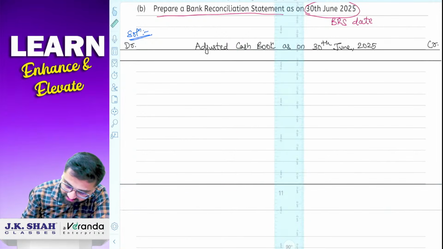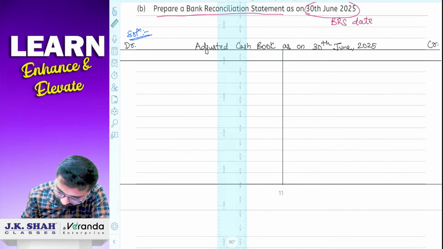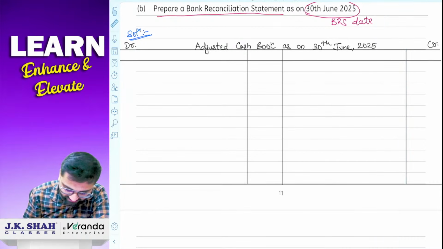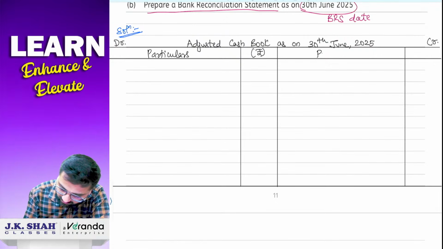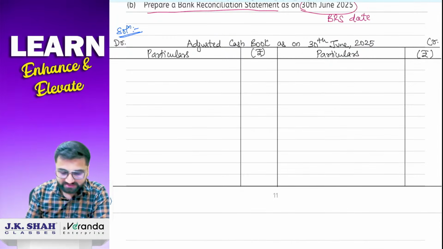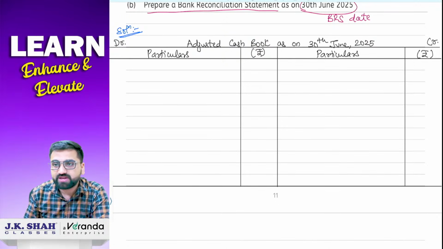Just how we prepare ledger, the same way we have to do this also. But not with the date and everything else. So it will be just particulars amount on both the sides, debit and credit. Done. Chalo, shall we start now? Okay, so very first thing is we are going to write down the opening balance.